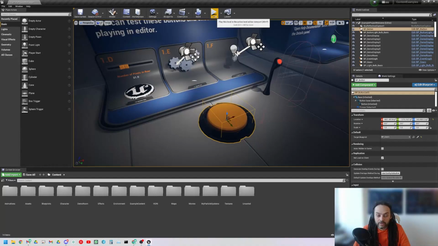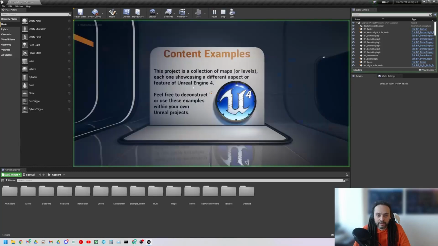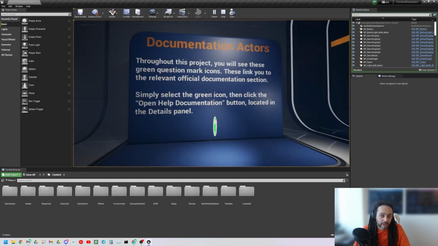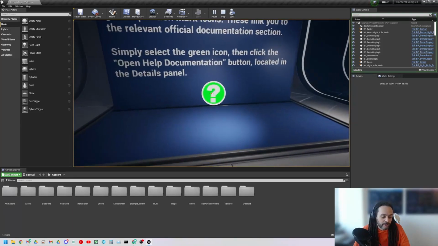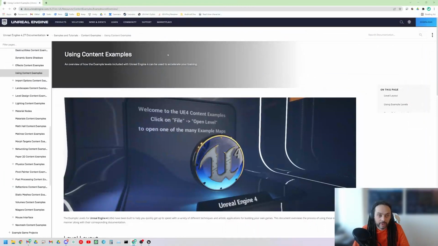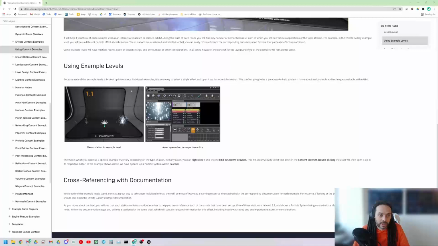So not to dwell here too long, we'll have you guys come back to deconstruct these later as a nice little activity. If I zip along here, I can see there is the documentation actor. Now these are pretty much only inside the editor, and they are for us as developers. So outside the play mode, I click on it, and on the right hand side I've got the details panel again, and I can see I can open help documentation, and what that will do is bring me to the documentation specific part of Unreal Engine. There we go, and there's how to use it and cross-reference with documentation.